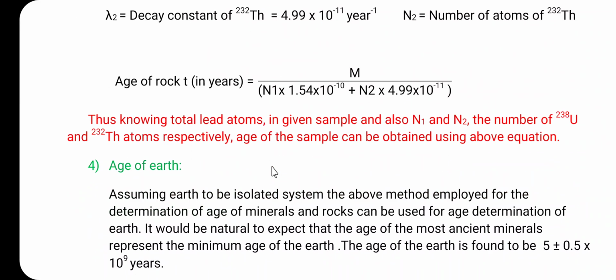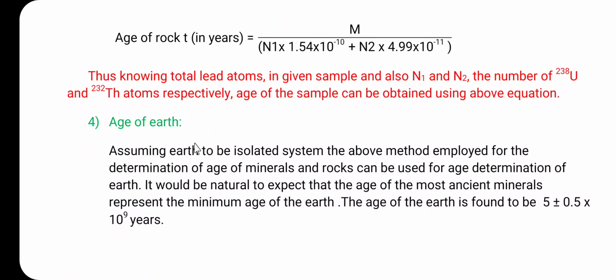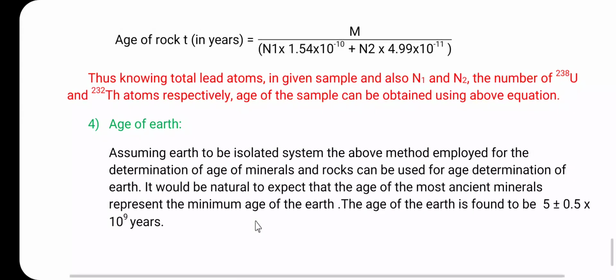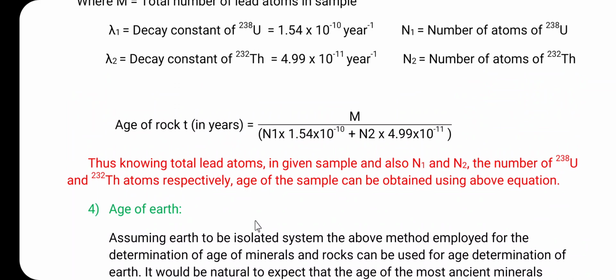And let us consider the last application, that is the age of the earth. Considering the earth to be an isolated system, the above method employed for the determination of the age of minerals and rocks can be used for the age determination of the earth. It would be natural to expect that the age of the most ancient minerals represents the minimum age of the earth. Generally the age of the earth is found to be 5 plus minus 0.5 into 10 raised to 9 years. So friends, these are the four applications of the radioisotope in the age determination.